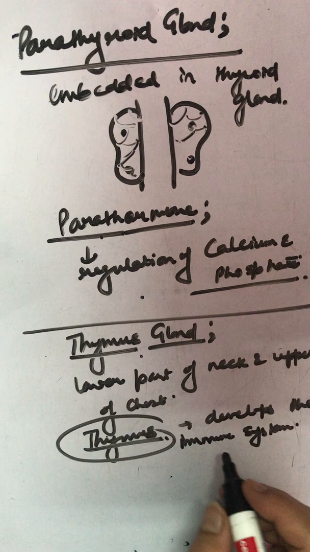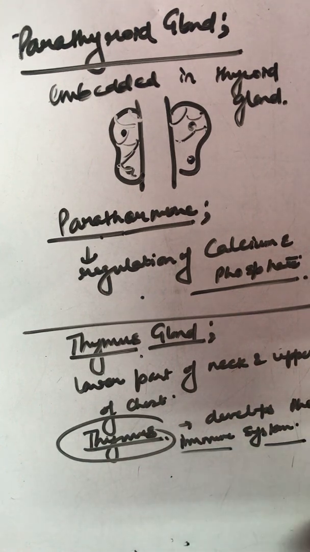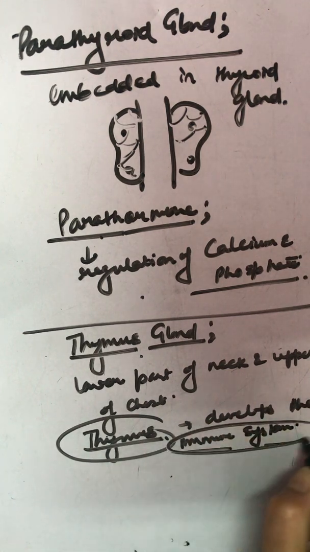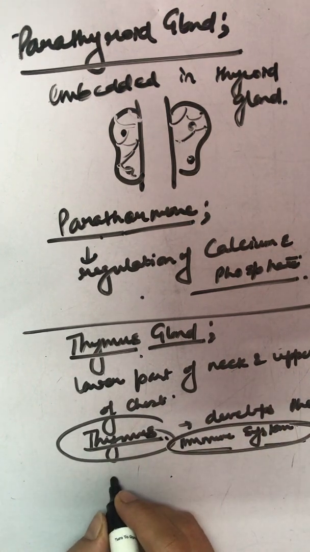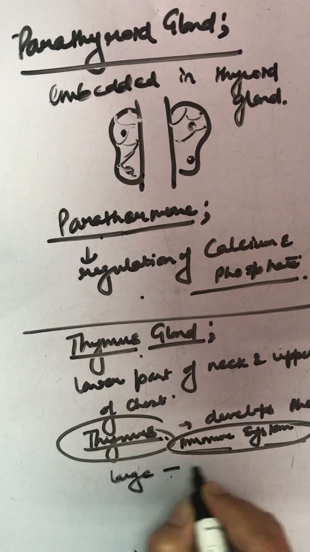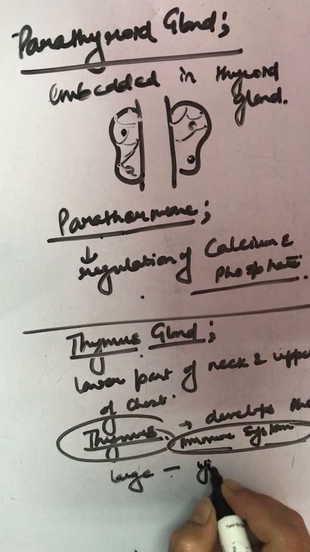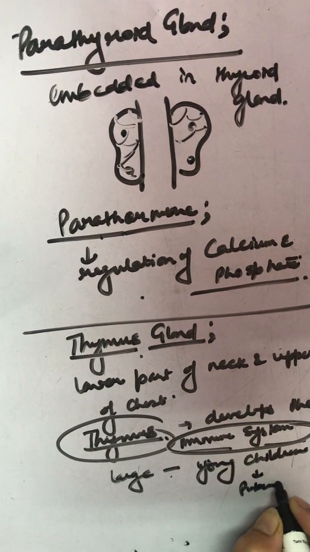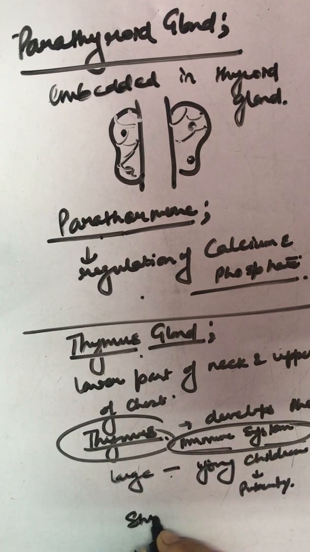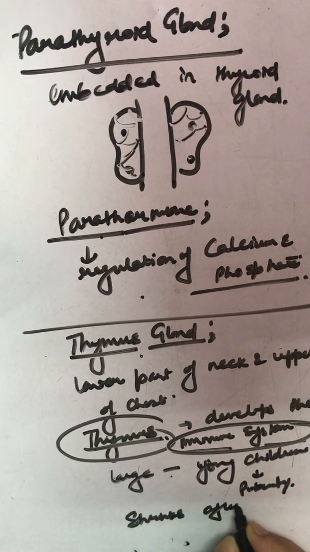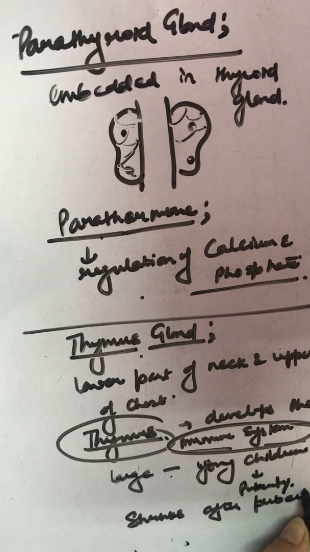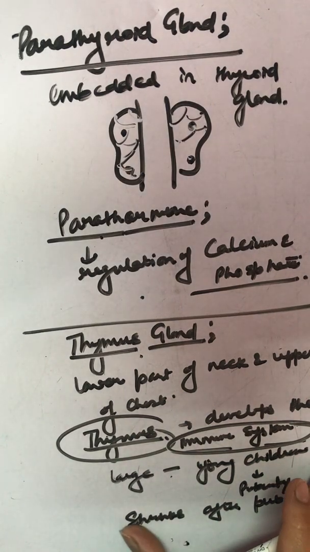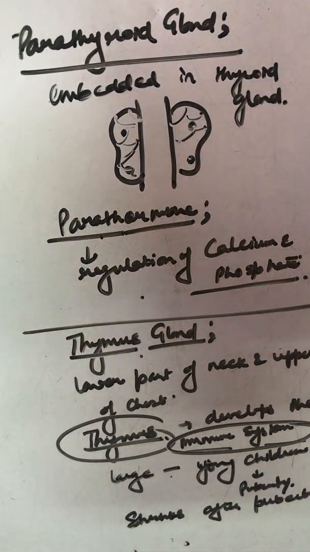You know what happens? This gland is very large when you are a young child, but it shrinks after puberty. So this is basically in its full swing, or large, in young children till puberty, and it shrinks after puberty. So elderly people show less immunity just because the thymus is not secreted properly. Next is pancreas.